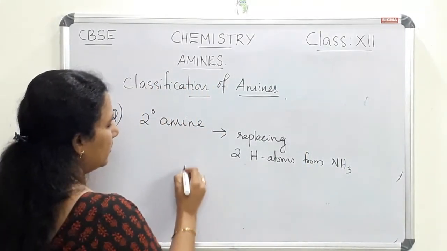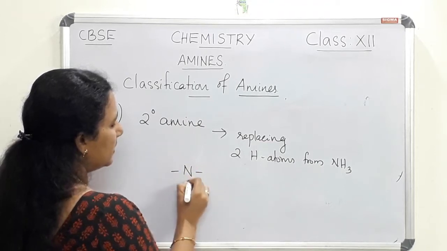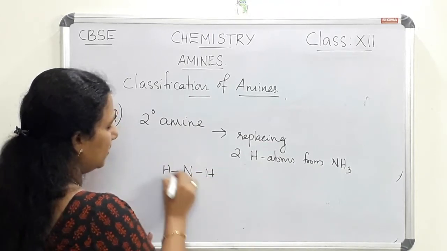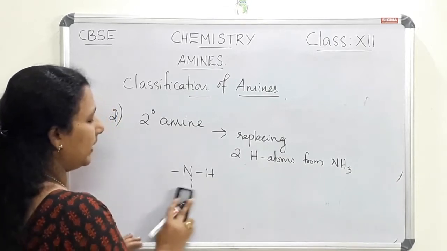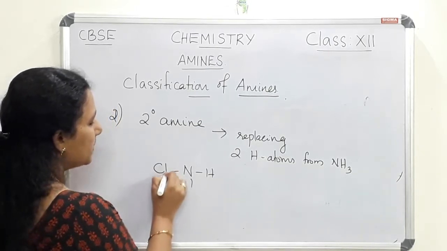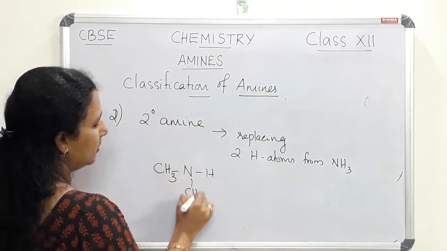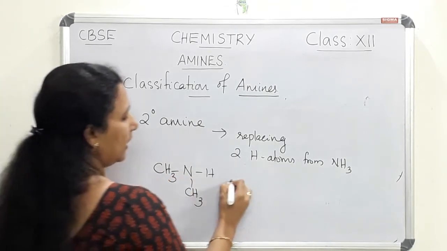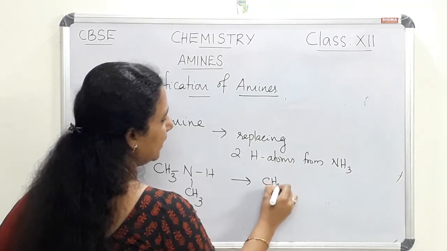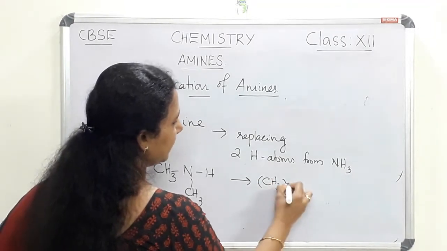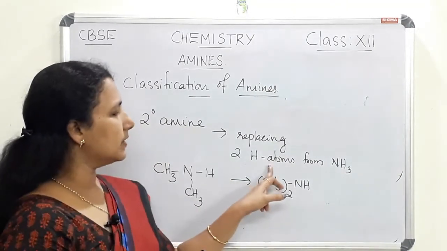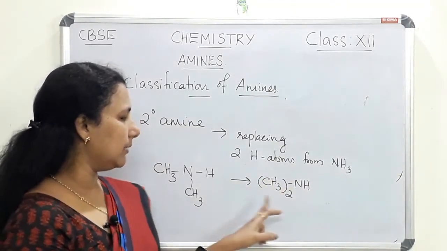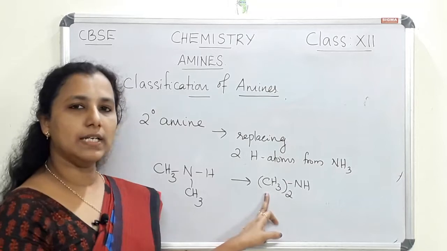We can write one example. If this is ammonia, NH3, and two hydrogen atoms are replaced by alkyl groups, if it is CH3 two times, we can write (CH3)2NH. Here two hydrogen atoms of ammonia are replaced by two alkyl groups.